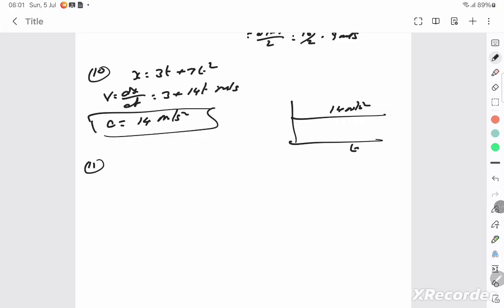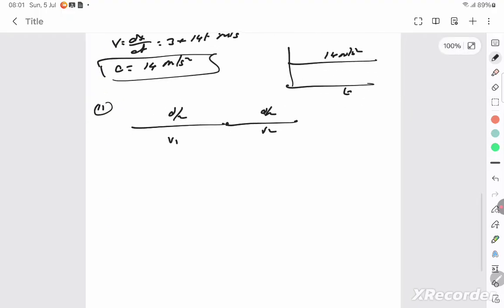So 11th question, a body travels the first half of the distance with the velocity v1 and the second half with the velocity v2. Find the average velocity. Whenever the distance is split into half, time 1 is d by 2 v1 and time 2 is d by 2 v2, distance by velocity.